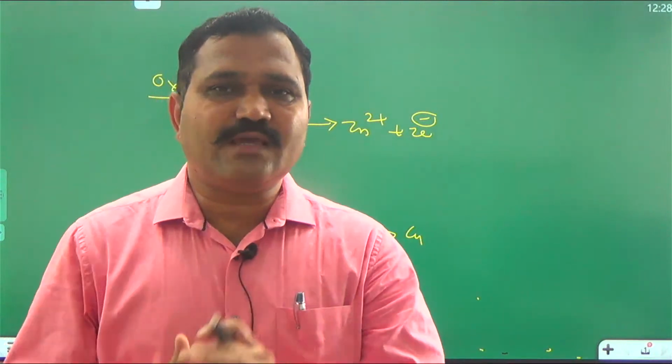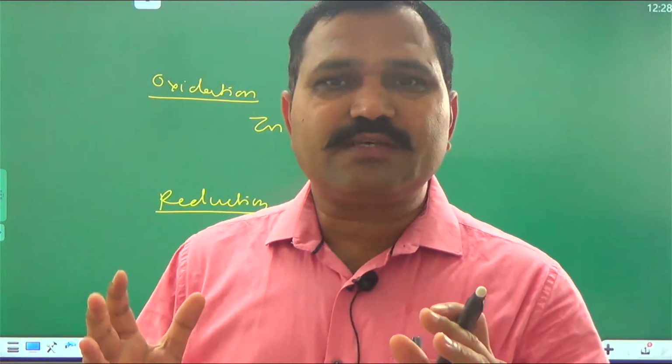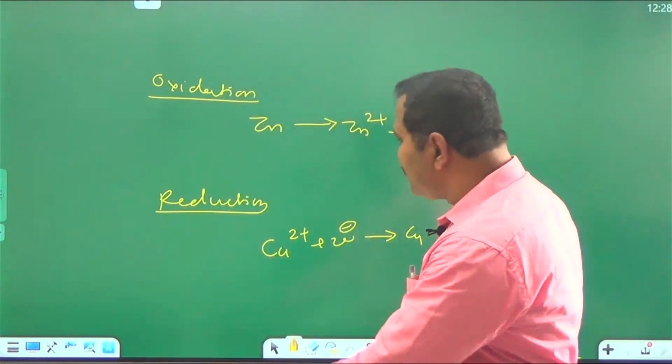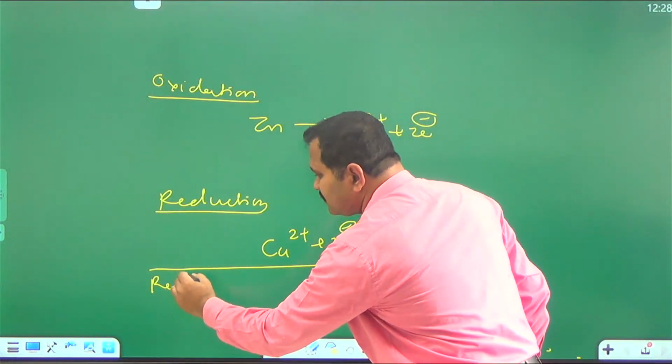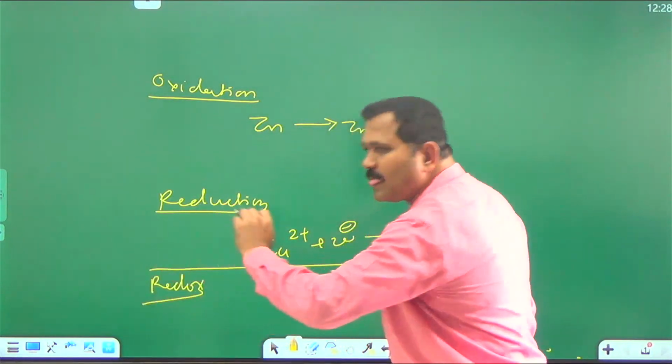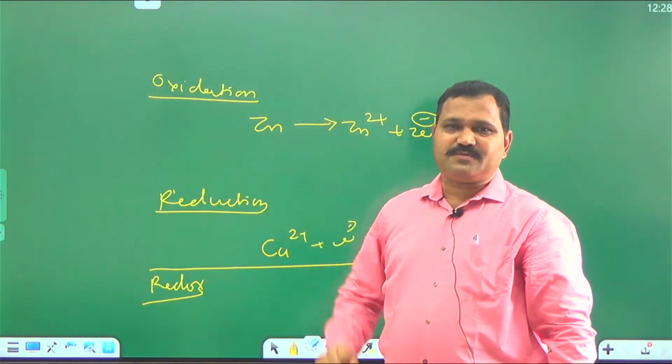They take place simultaneously, combined. That combined reaction is known as redox reaction.